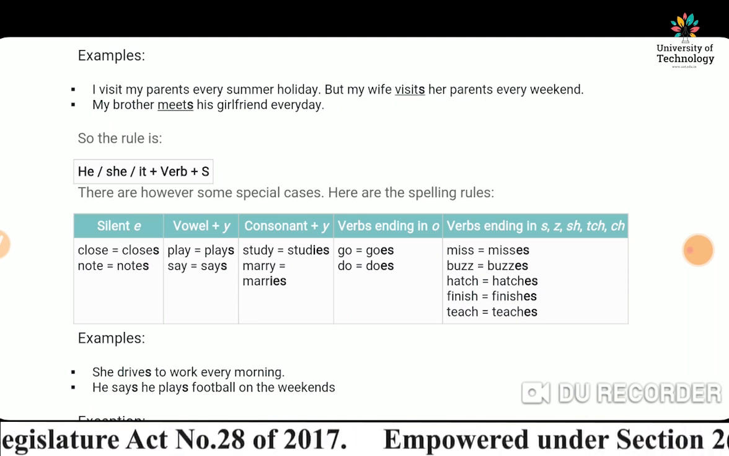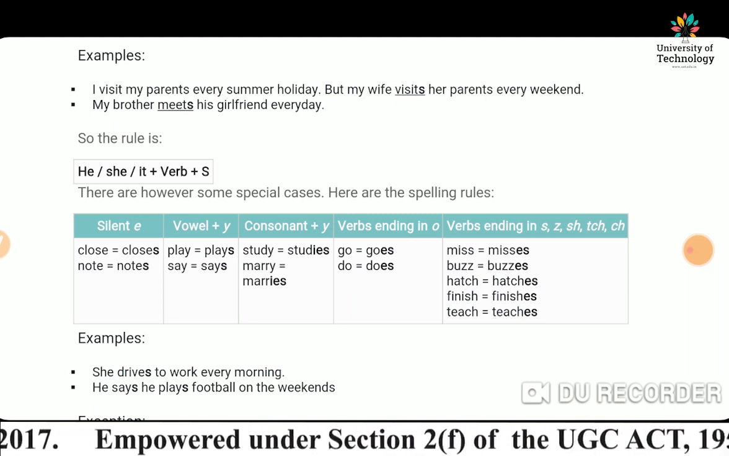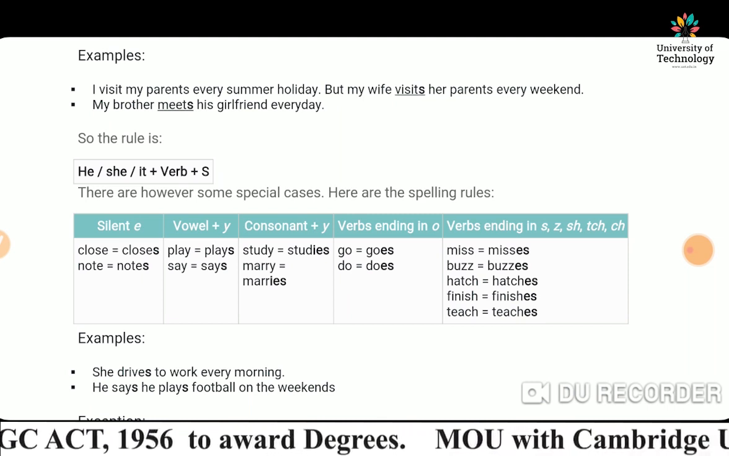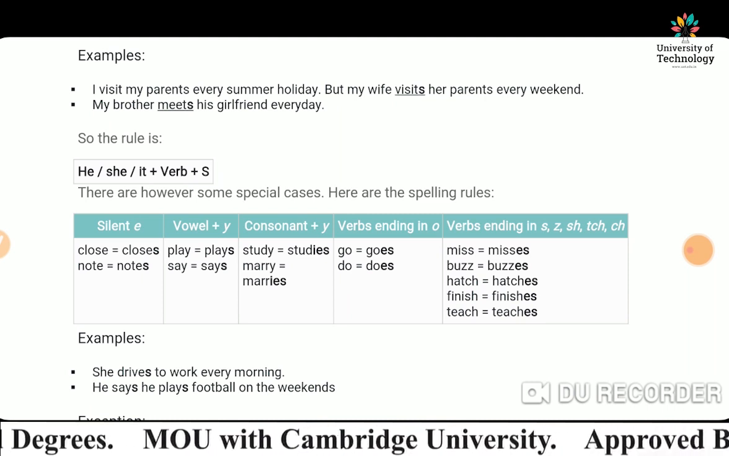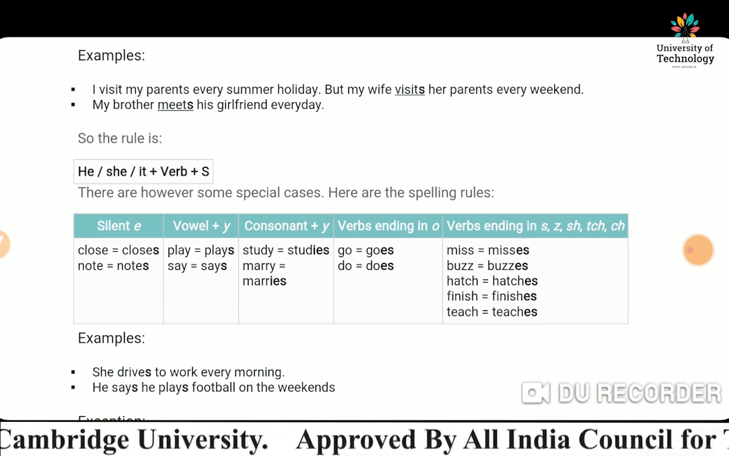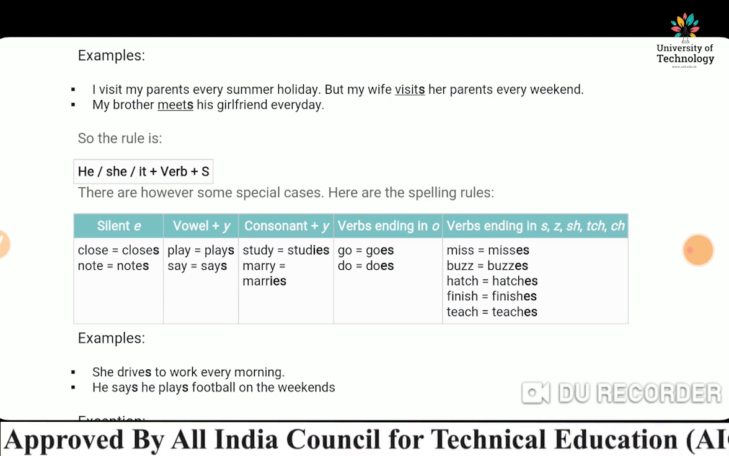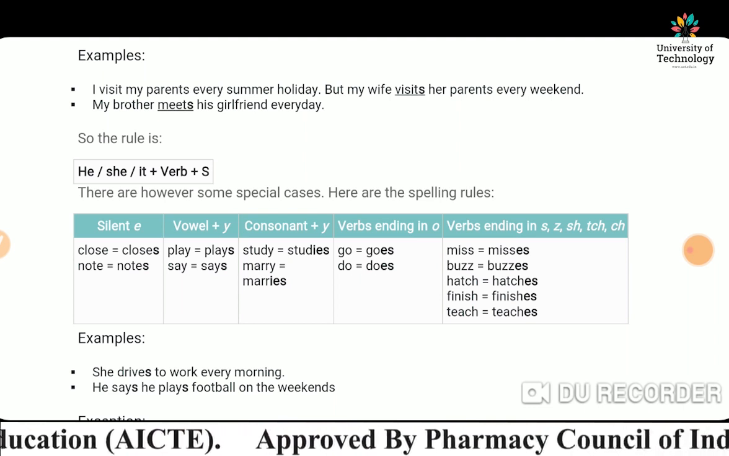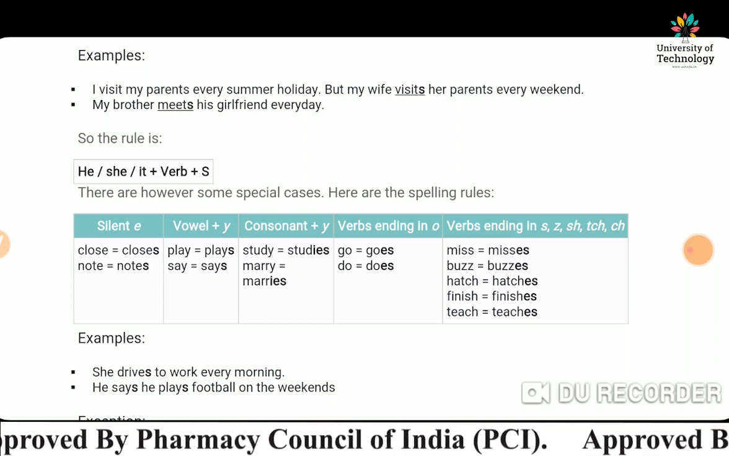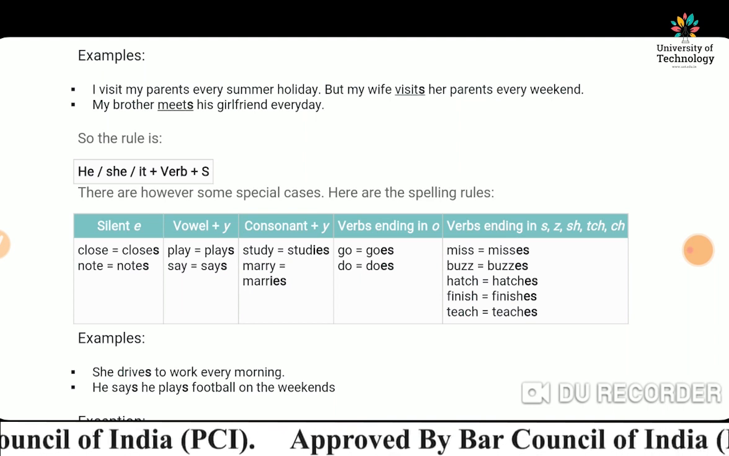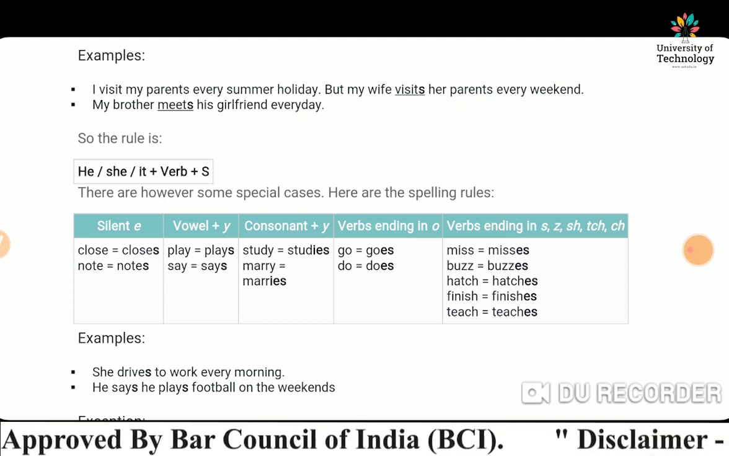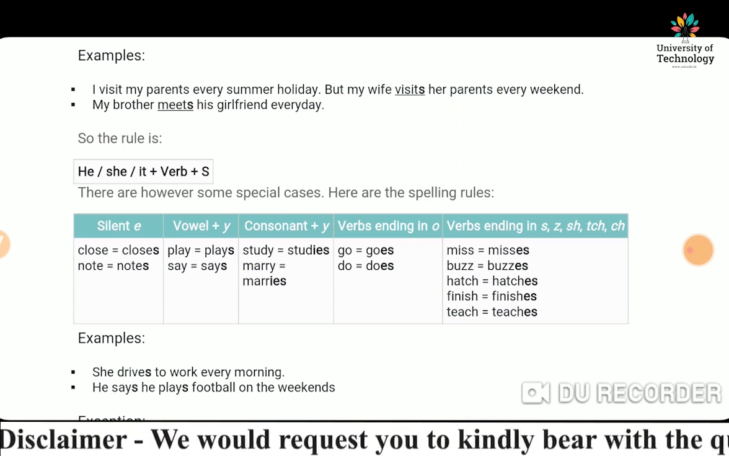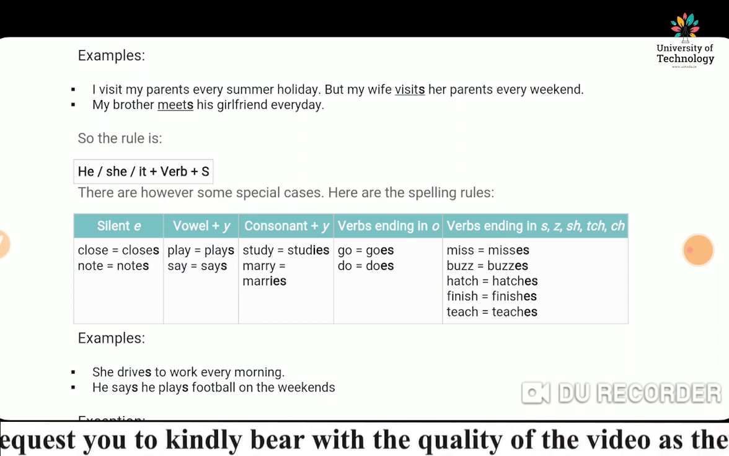There are however some special cases here, spelling rules. Silent e: close, closes; note, notes. Vowel plus y: play, a is a vowel, a, e, i, o, u, plays. Say, says. Consonant plus y: study, studies. D is a consonant. Marry, marries.